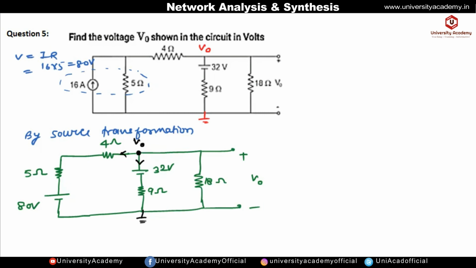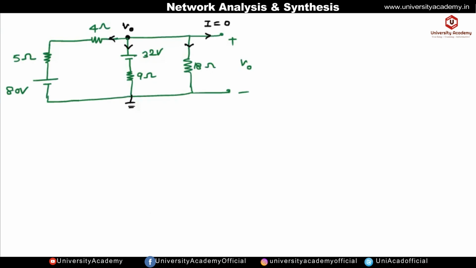So let us mark the current in the outward direction. Okay, so as it is open circuit, no current will flow through this path. Now let us apply the nodal analysis. Okay, so the value of this current will be equal to V naught minus 80 divided by total resistance 9 ohm, then plus V naught, current is in the downward direction, and this 32 volt will give the current in the upward direction, which will be opposing, so that is minus 32, resistance is 9, then plus V naught by 18, it is equal to 0.